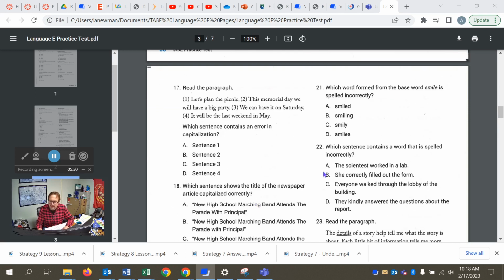All right, number 21, which word is spelled incorrectly? It's going to be C, smiley. We need an E before the Y here, but all the other options are correct.